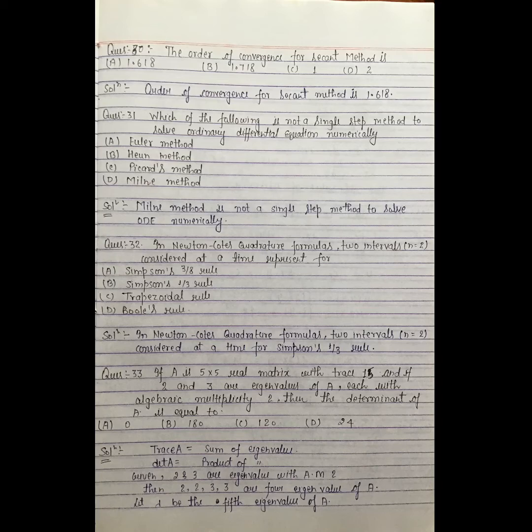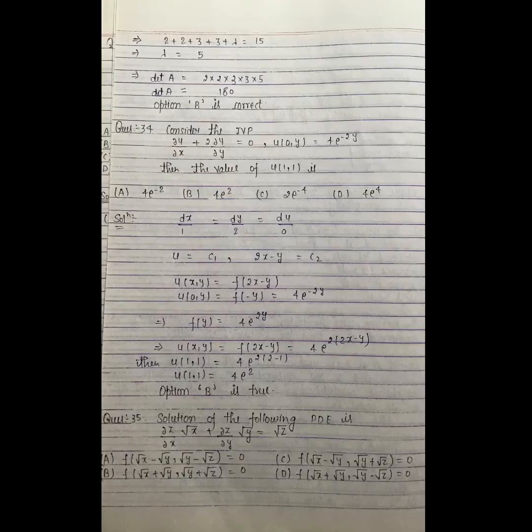Let lambda be the fifth eigenvalue of A. As we know, the sum of eigenvalues is equal to the trace of A, so 2 + 2 + 3 + 3 + lambda = 15, and we get lambda = 5. The determinant of A is the product of eigenvalues, so determinant of A = 2 × 2 × 3 × 3 × 5 = 180, hence option B is correct.